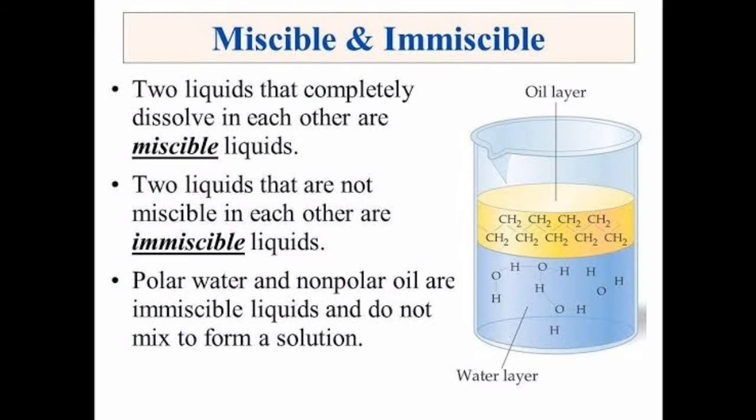The two liquids that completely dissolve in each other, means completely mix with each other, are called miscible liquids. The next point is, two liquids that are not miscible are called immiscible liquids. Later on I'll give you examples of this. First of all, listen carefully. The liquids which get mixed with each other very nicely are called miscible, and those which do not get mixed with each other are called immiscible.